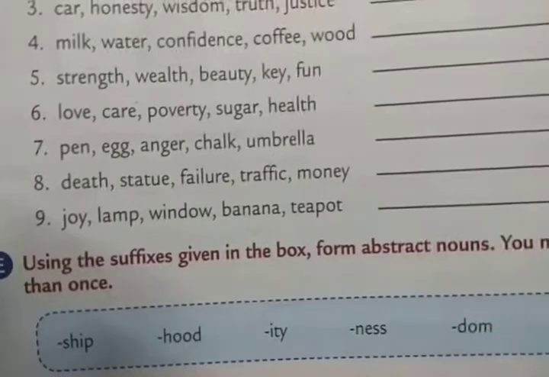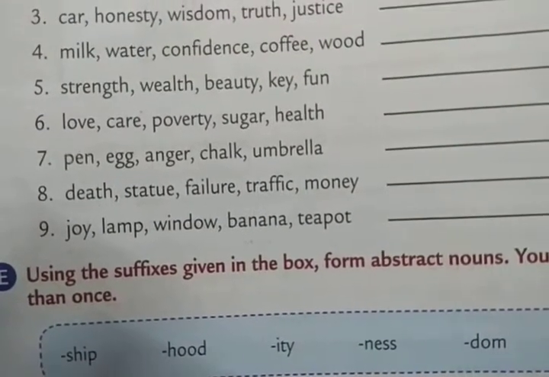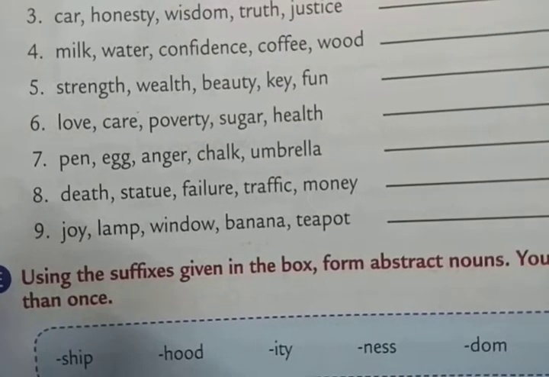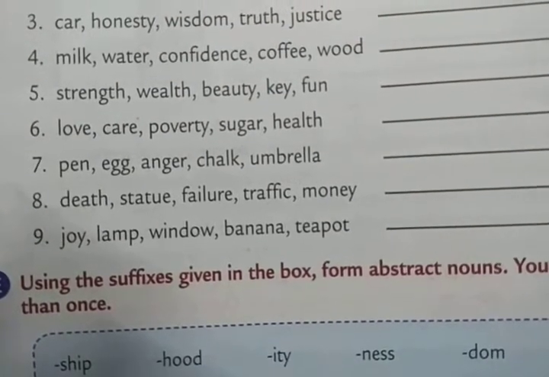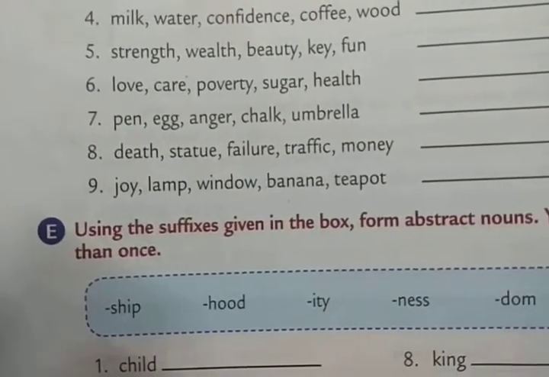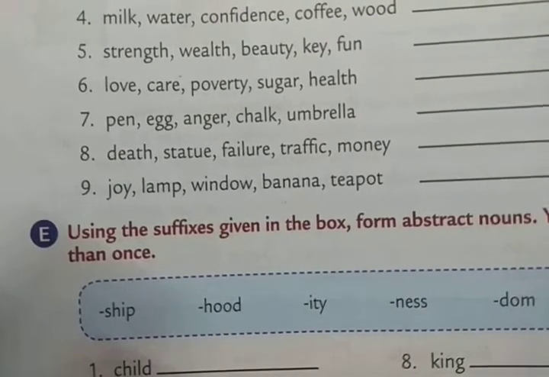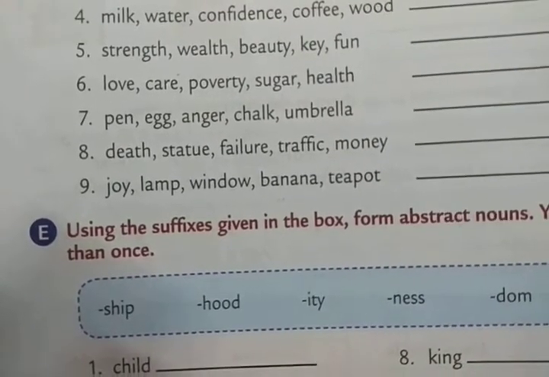Next, death, statue, failure, traffic, money. Okay, which one is the odd one out? Statue. And the rest of the words are abstract nouns, uncountable. The last one, number 9, joy, lamp, window, banana, teapot. Joy is the odd one out and the rest of the words are concrete nouns and they are countable.